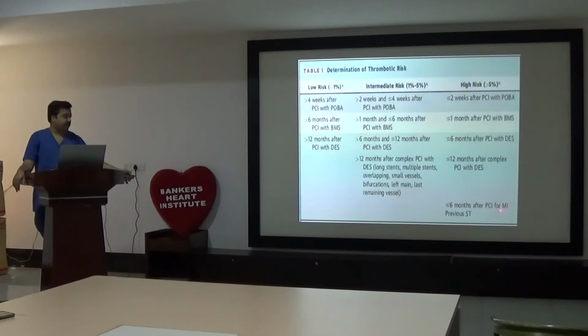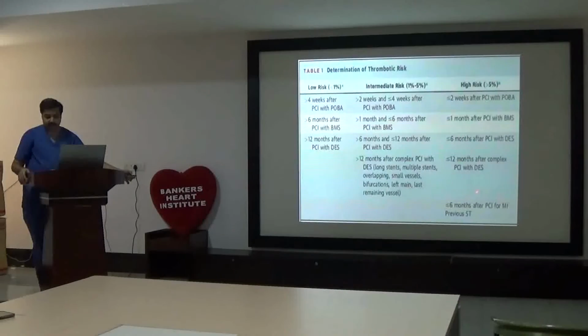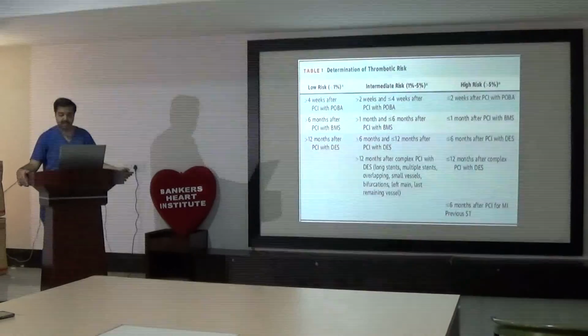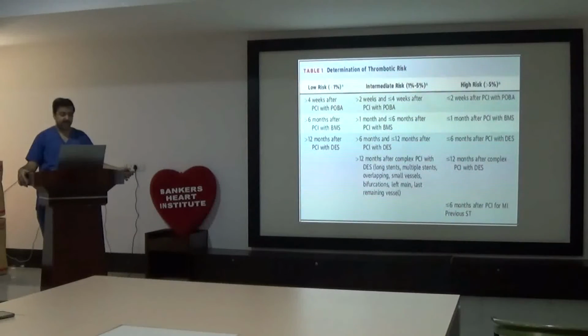And PCI for myocardial infarction less than 6 months is high risk group. Previous stent thrombosis is again a high risk group, because once stent thrombosis has already occurred, those patients are always in the high risk category. So these are high risk: less than 2 weeks after POBA, less than 1 month after BMS, less than 6 months after DES, or less than 12 months after complex PCI.